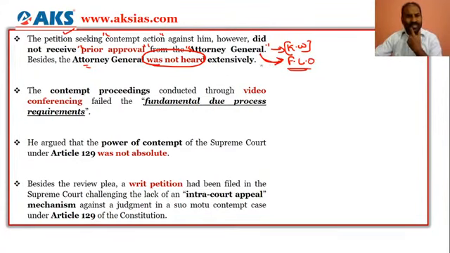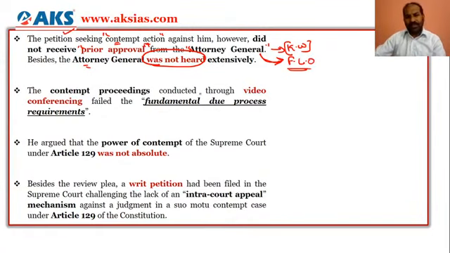So we need to focus on this. The petitioner is saying it did not receive prior approval, so there has to be approval by the Attorney General in regards to the contempt action. Not only that, the Attorney General was not heard extensively in the entire contempt of court case against the civil rights lawyer Prashant Bhushan. That is what the petitioner is seeking from the court through the review petition.